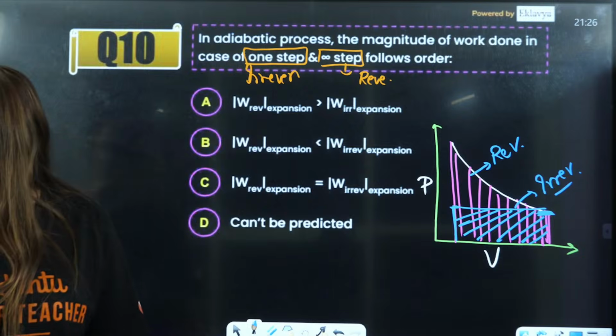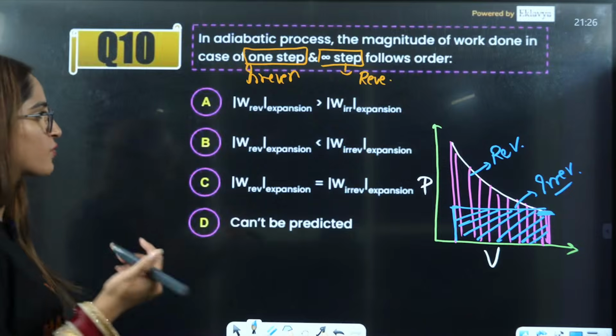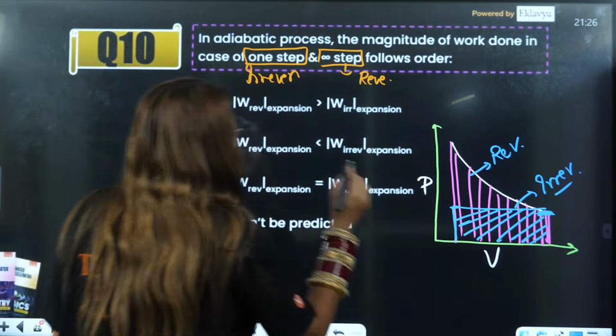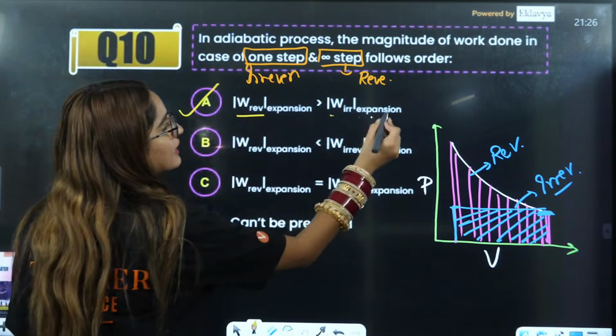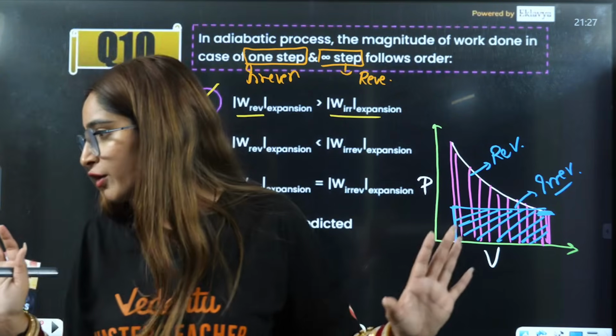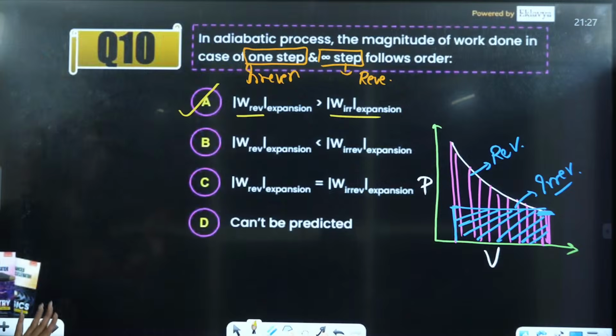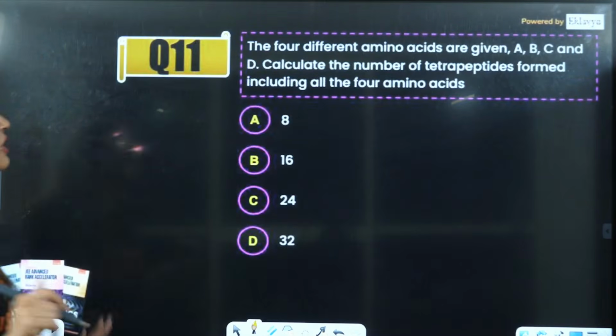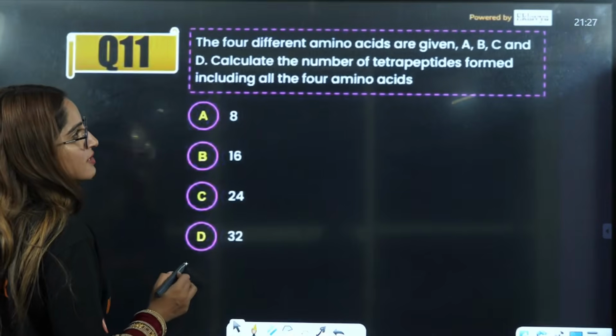Is that clear? Why these vegetables and all in the comment section? What I am seeing here, right? So here it is. Reversible is greater as compared to irreversible process. Is that clear to everybody or not? Right? Okay.